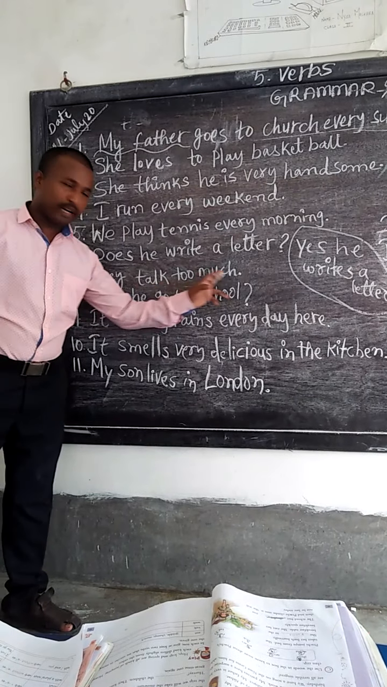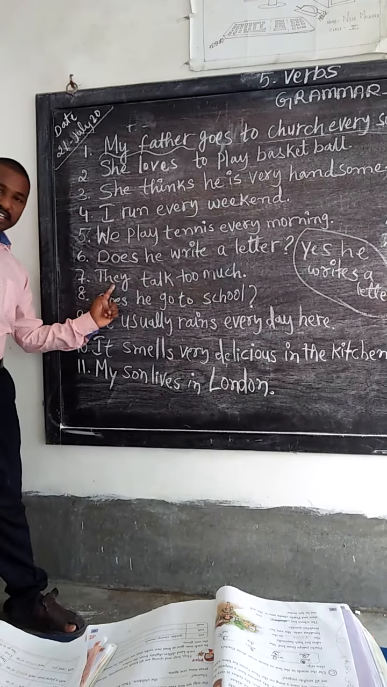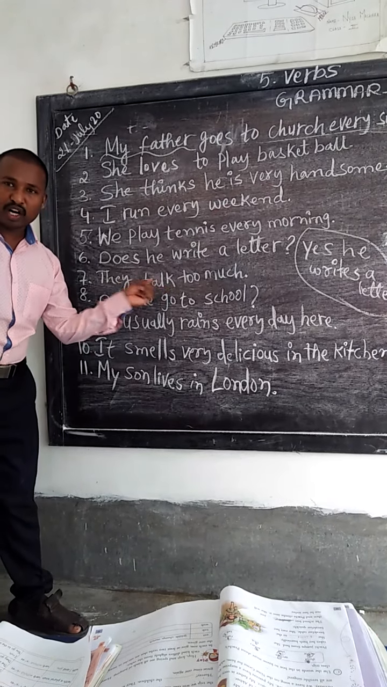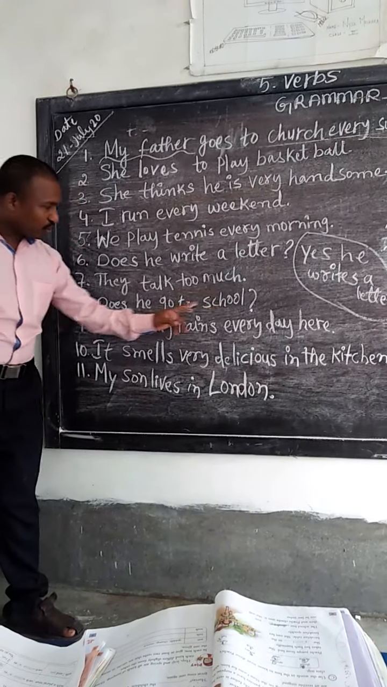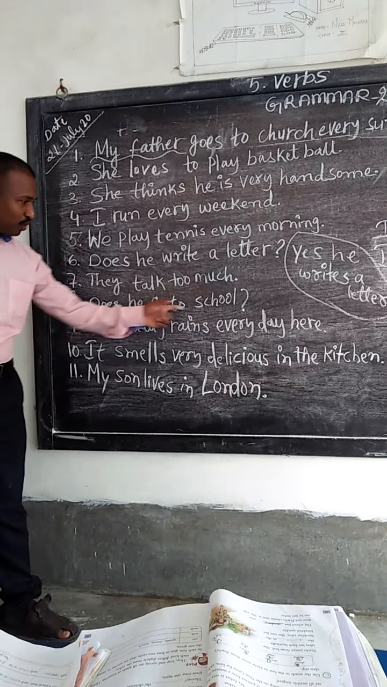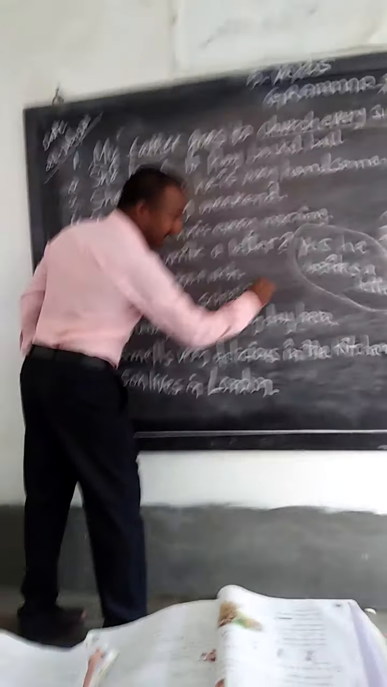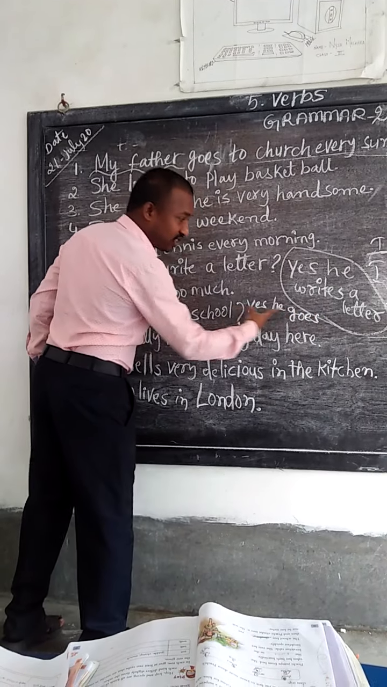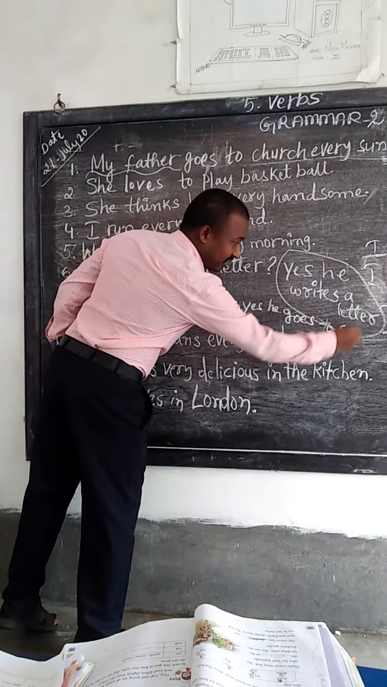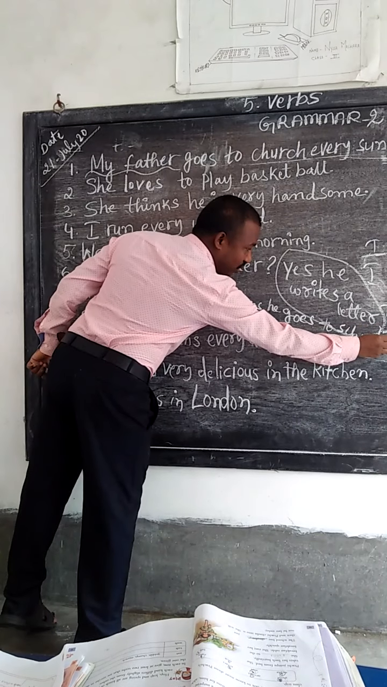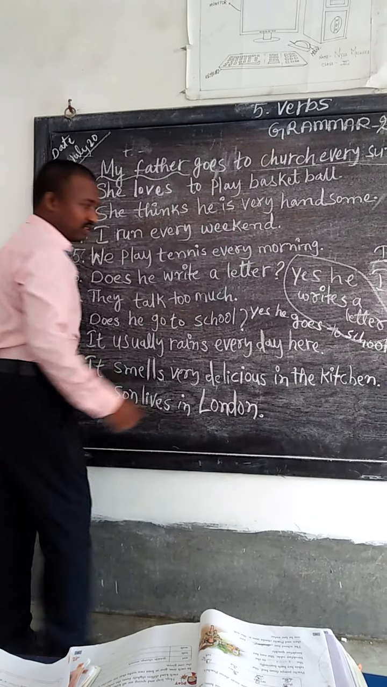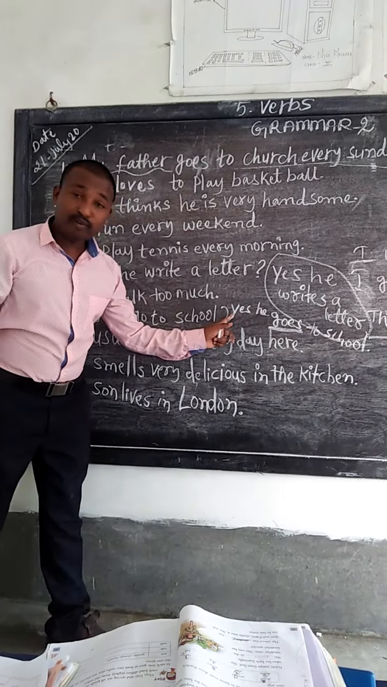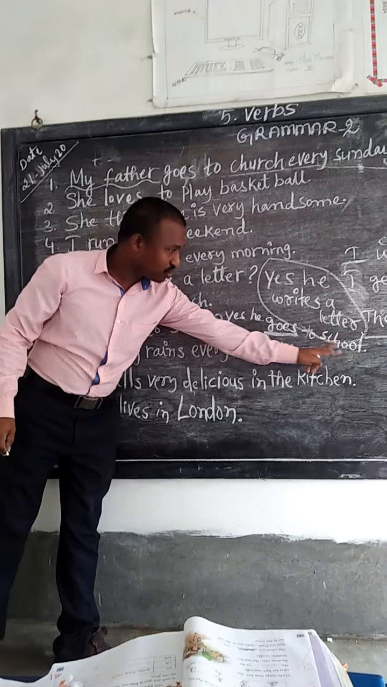See, they talk too much. Here it is a plural form, so the verb form will have no s. Does he go to school? Question mark. If you want to make an answer, yes, he goes. Yes, he goes to school. You see, yes, he goes, verb form.